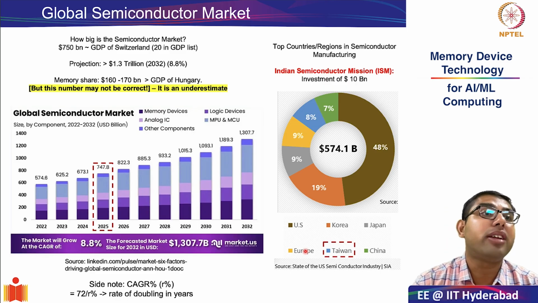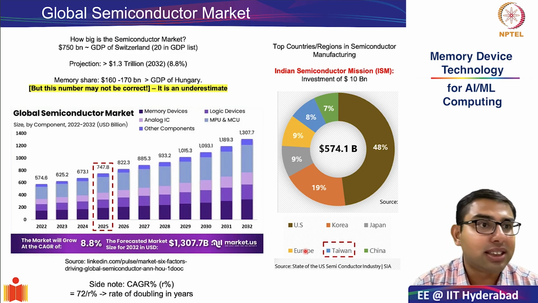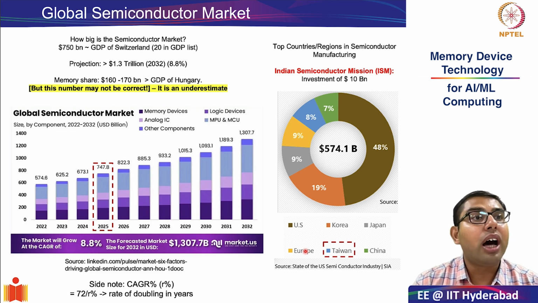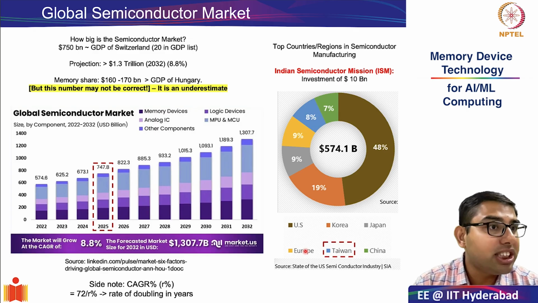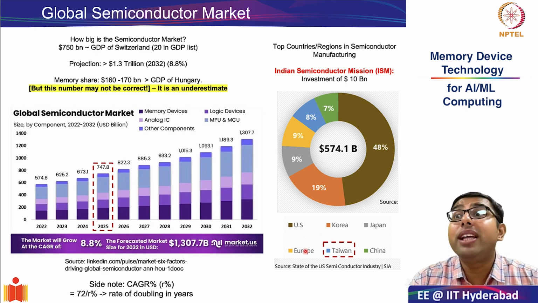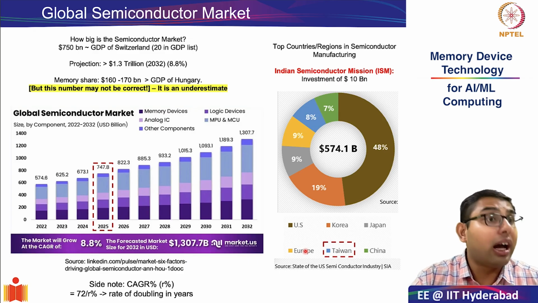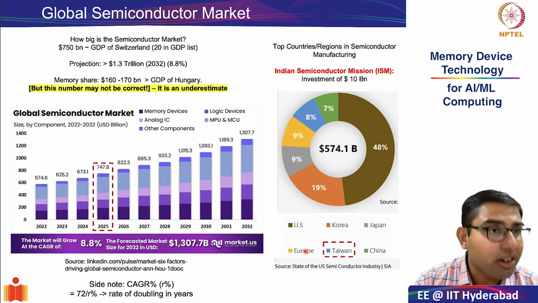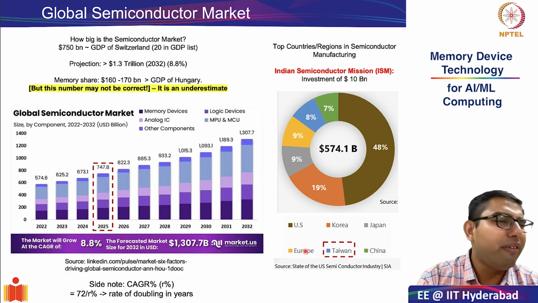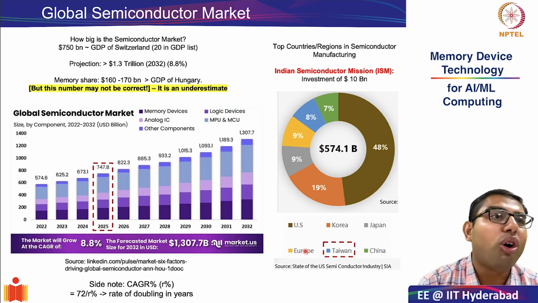And this has pushed their economy to such levels that they are one of the highest in per capita GDP. Per capita GDP means your total GDP divided by your population. That is highest amongst all the Asian countries, if you leave out Singapore and some of the oil-rich OECD countries.